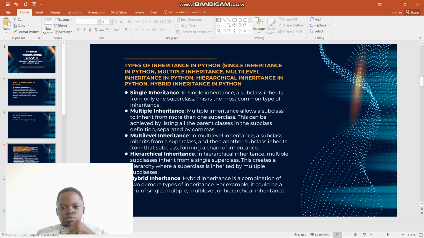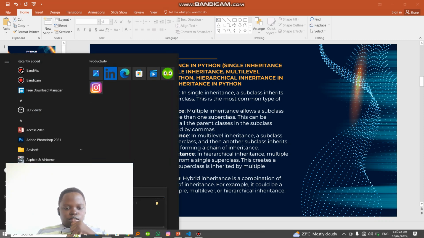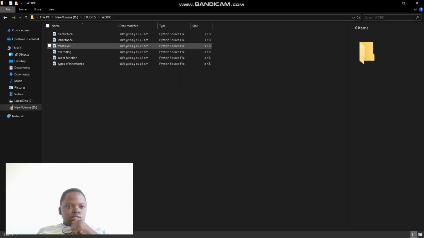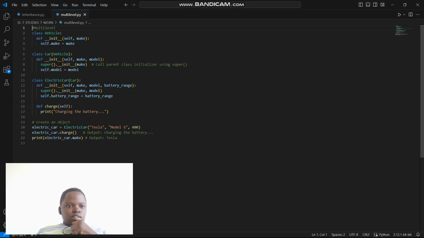The other is multi-level inheritance. In multi-level inheritance, a subclass inherits from a superclass, and then another subclass inherits from that subclass, forming a chain of inheritance. Here is an example: we create a class called Vehicle and initiate its attributes, and another class called Car, which inherits the attributes of Vehicle.